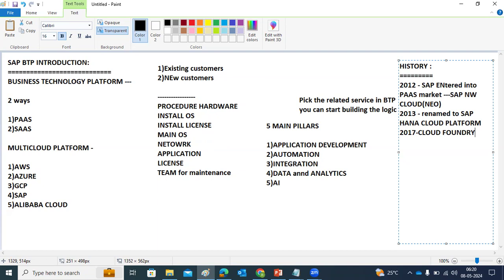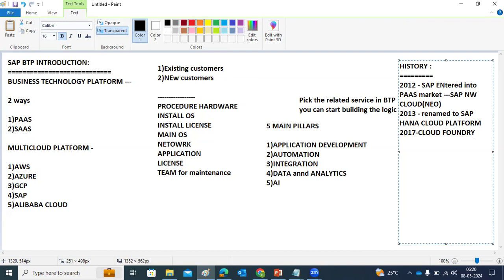The new word here is environment. In the BTP, environments are the platform as a service. Environments mean our playgrounds, right? We go to a playground to play games on the ground. Same here in the cloud: if services want to play, a ground is required. That is called the environment.